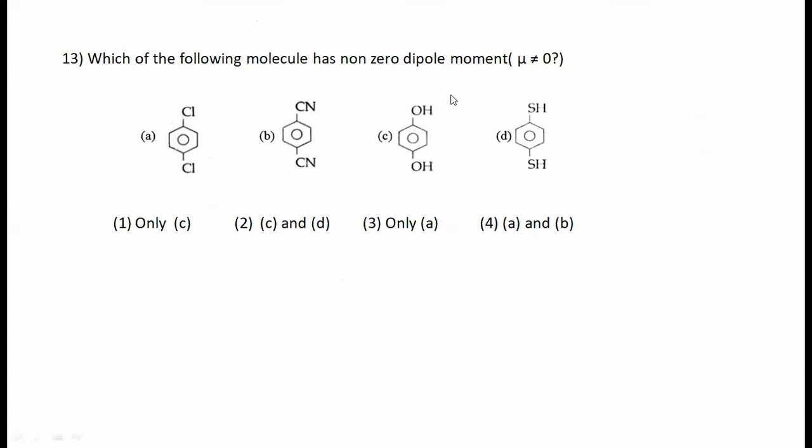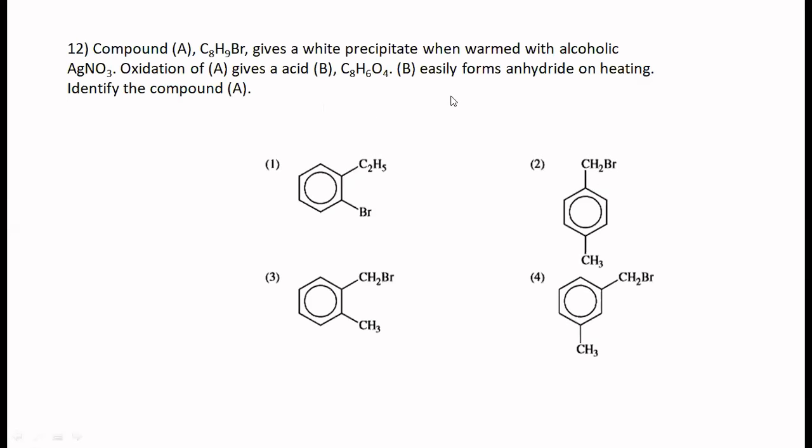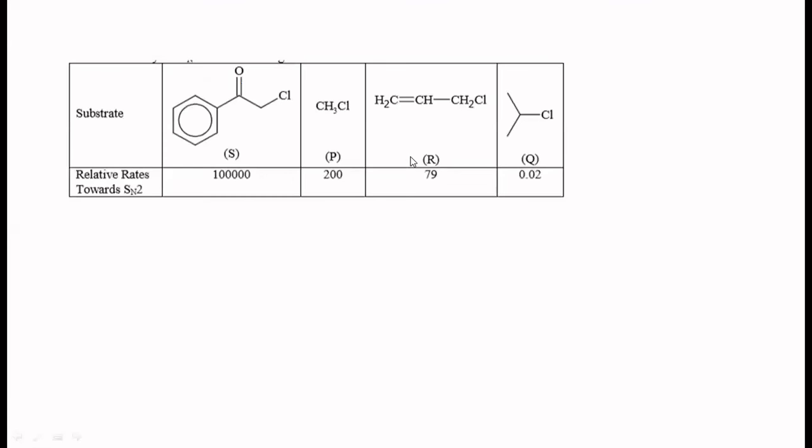Okay, where is the question? The question is here. You can make a note of why this carbon becomes a little more positive than in the other cases. Okay, you can just have a fair idea as to which one is most reactive.